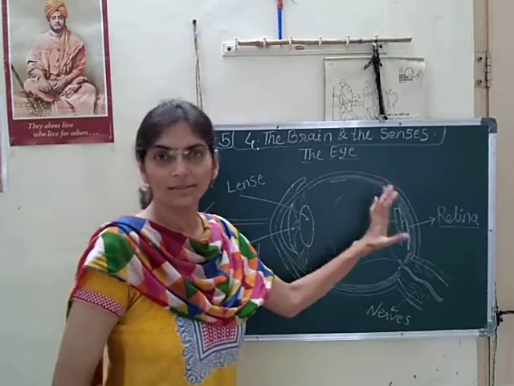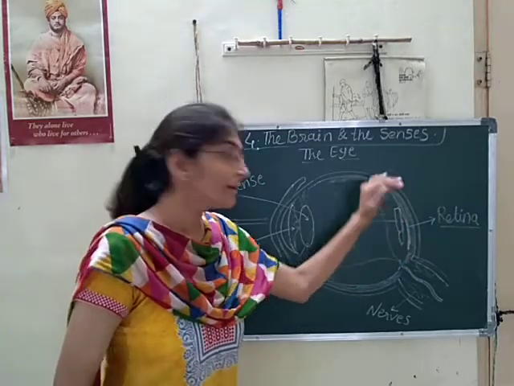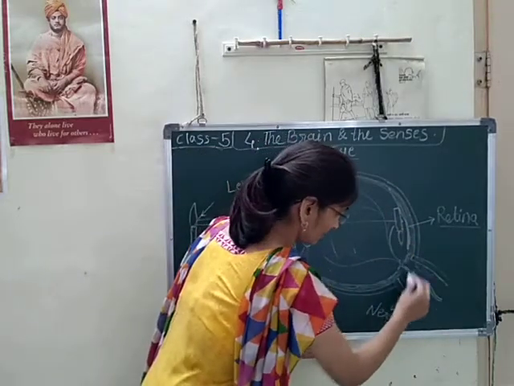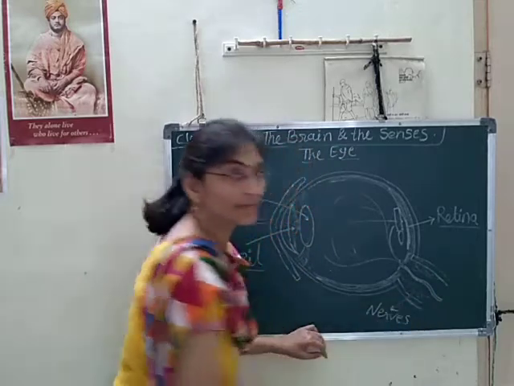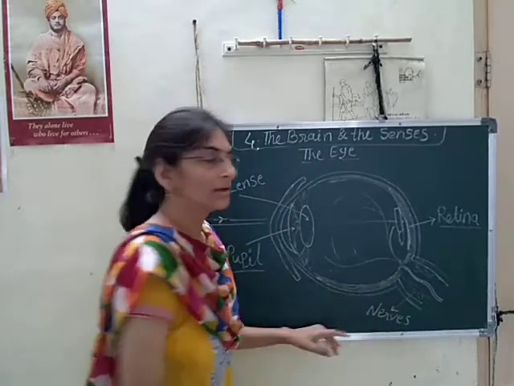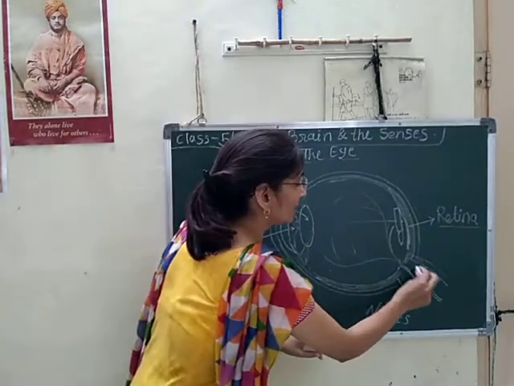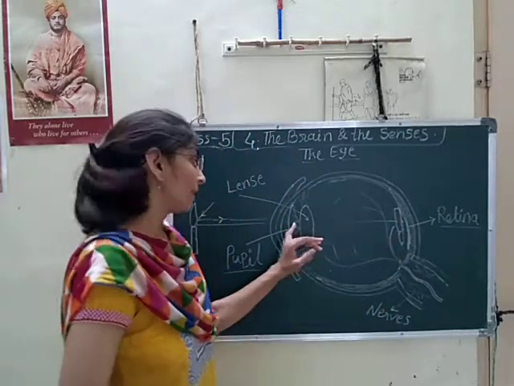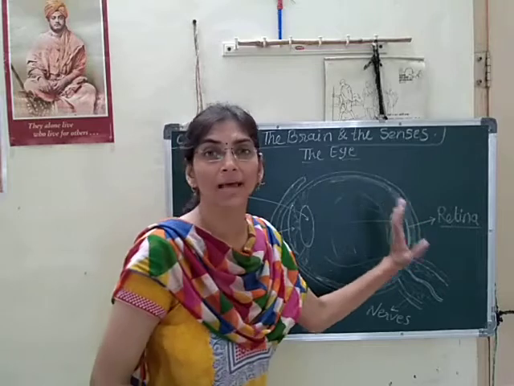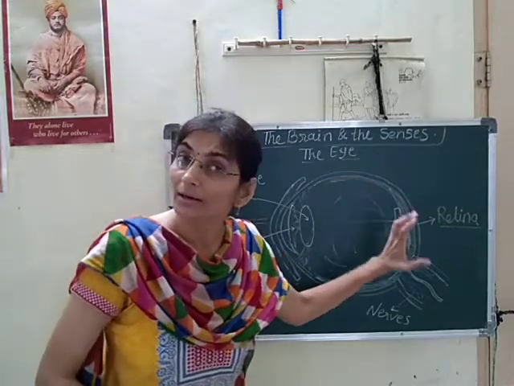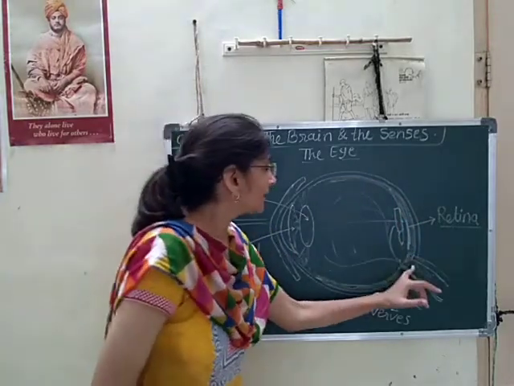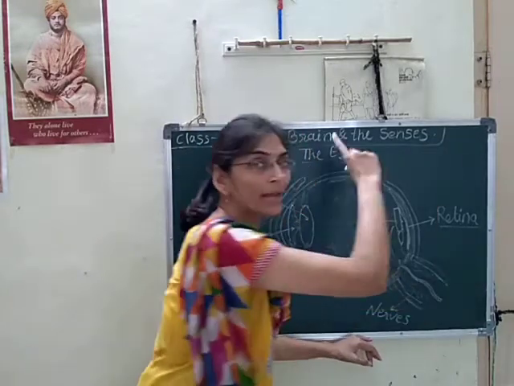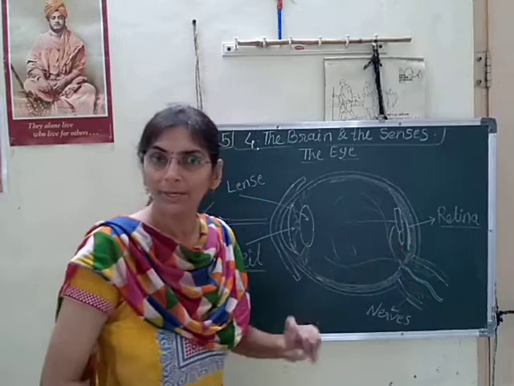Yes, always the image is inverted, but nerves are present connected to our eye. That nerve gets the message that the lens has captured and the retina is having the image of the candle, and those nerves give the message to the brain about that picture.